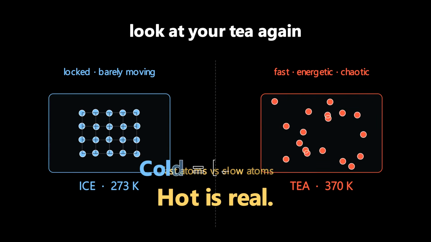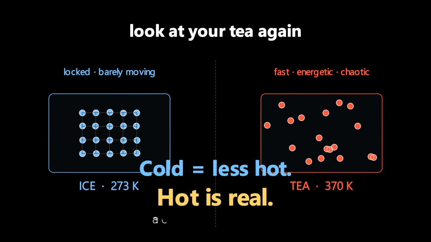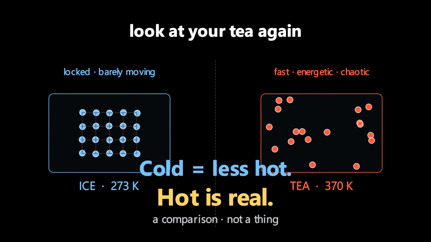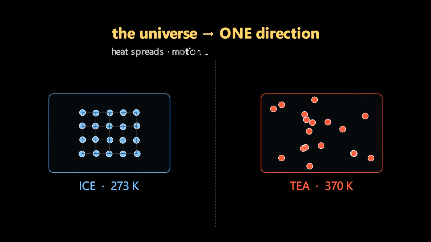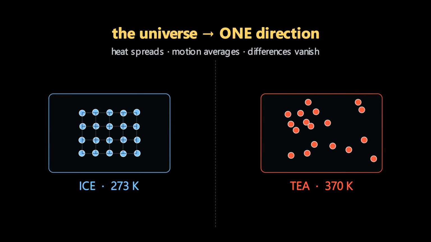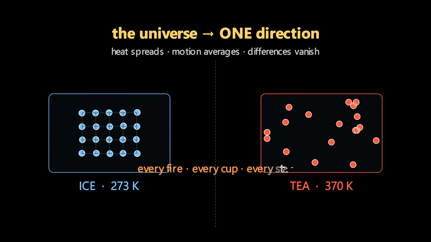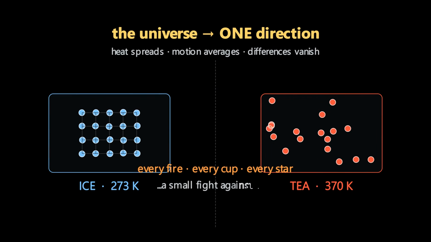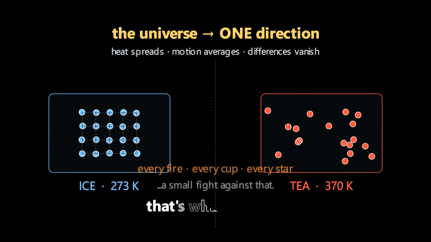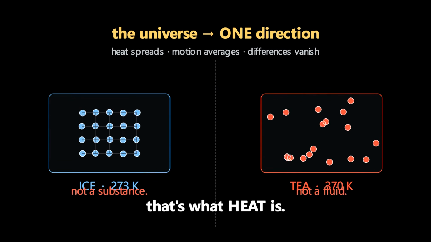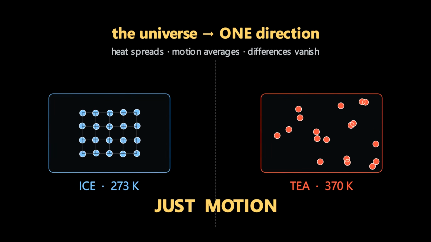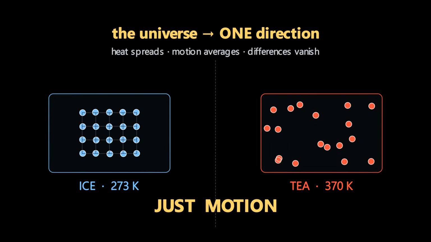Hot is real. Cold is the word we invented for less hot. It's a comparison, not a thing. The universe has only one direction, heat spreading out, motion averaging, differences disappearing. Every fire, every cup of tea, every star is a small, temporary fight against that. That's what heat is. Not a substance. Not a fluid. Just motion, and the slow, statistical inevitability of it spreading until nothing's left to spread.